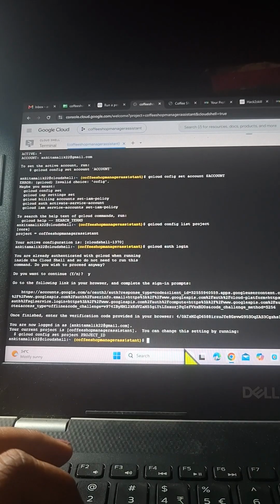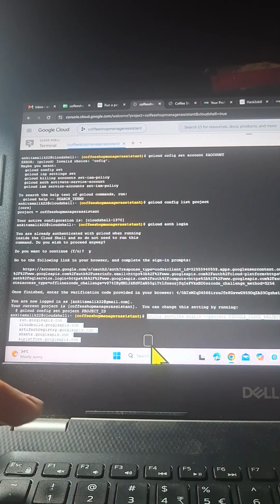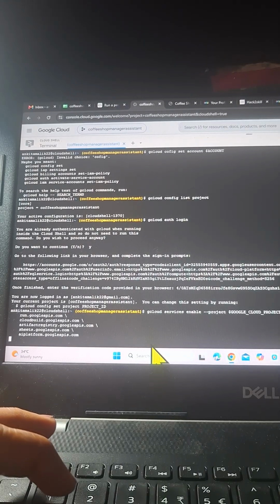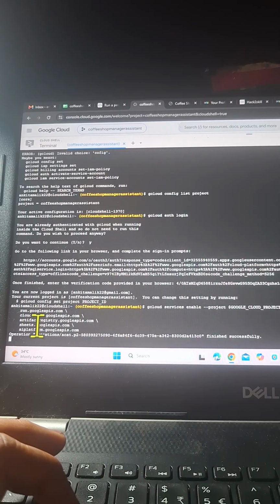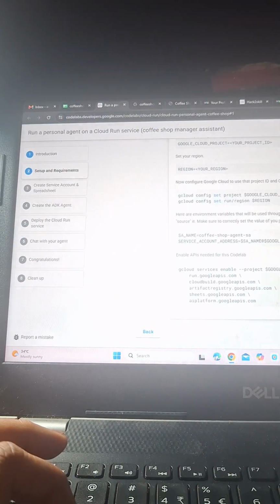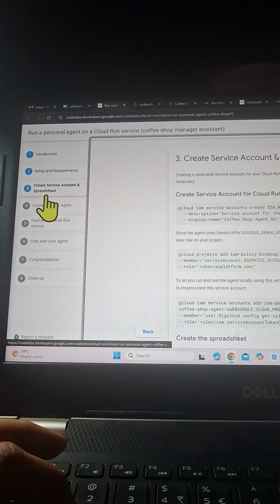To enable the APIs, again I'm going to run this command. It should run properly because we have already set the project. We are enabling Cloud Run APIs, Cloud Build APIs, Artifact Registry, Sheets APIs, AI Platform API, and the operation is successful.